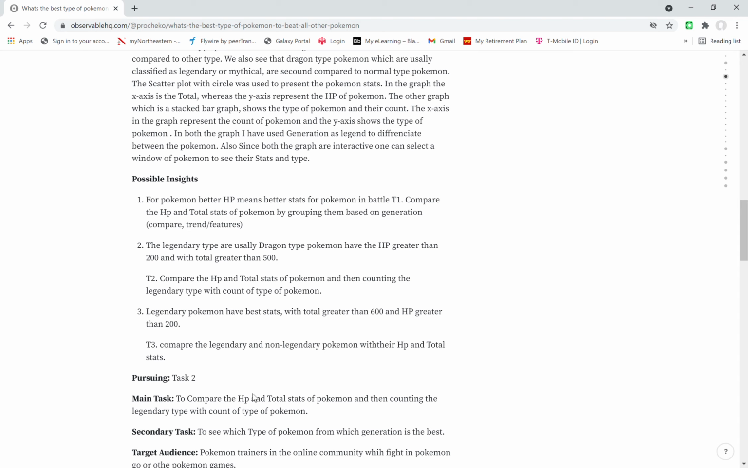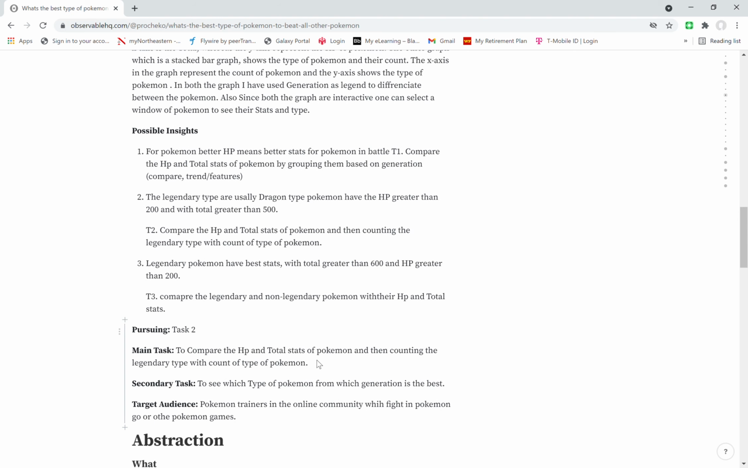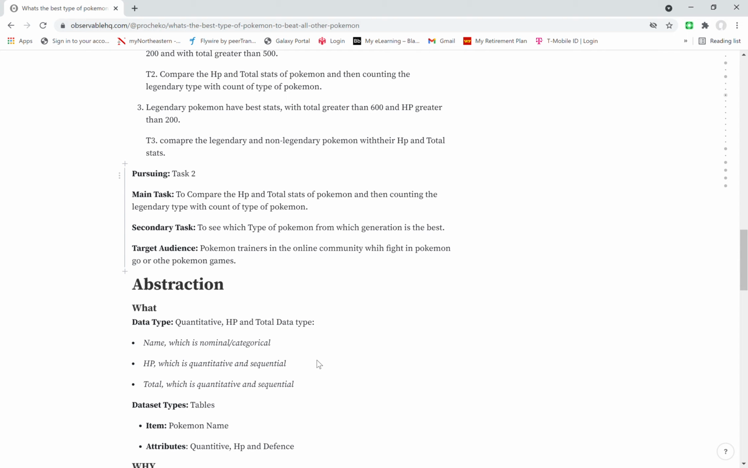For task 2, I have compared the HP and total stats of Pokemon and then counted the legendary type with the count of type of Pokemon. For the third one, legendary Pokemon have the best stats with total greater than 600 and HP greater than 200. Compare the legendary and the non-legendary Pokemon with their HP and total stats. I'm pursuing task 2. The main task would be to compare the HP and total stats of Pokemon and then count the legendary type with the count of type of Pokemon.